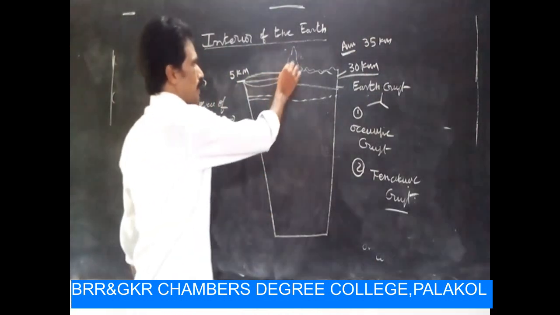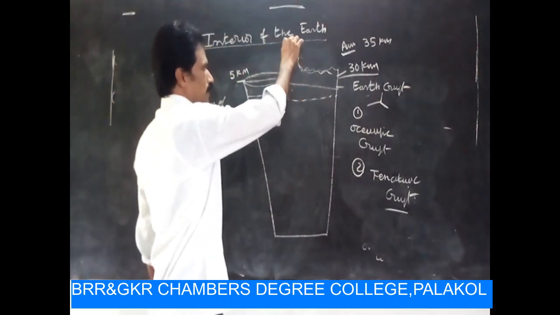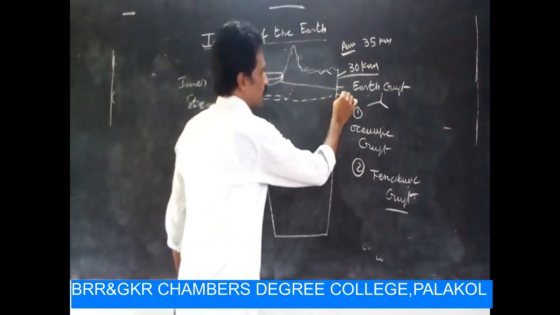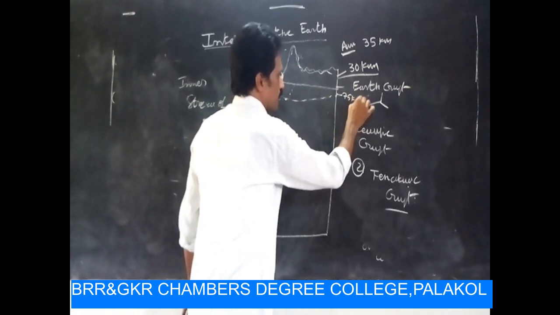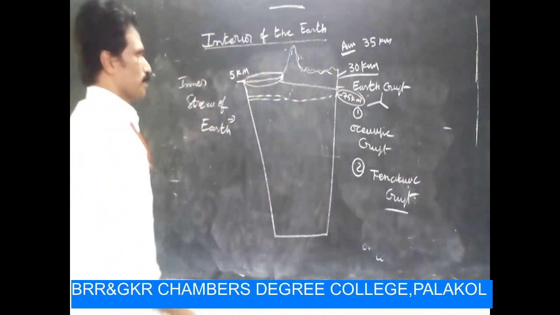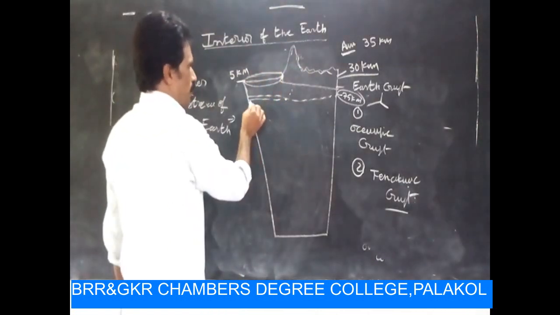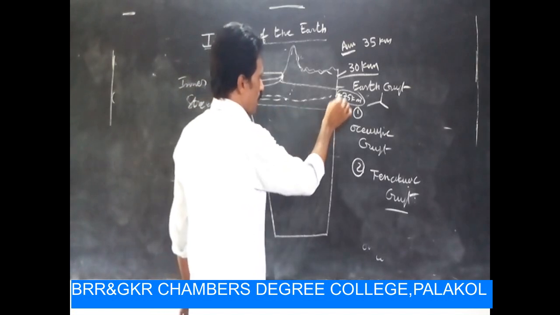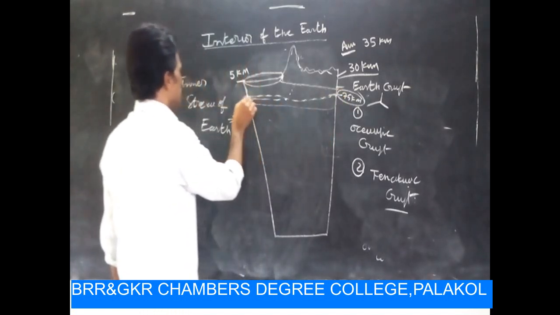In the Himalayan ranges, the depth is 75 kilometers. This first layer is also called the lithosphere.